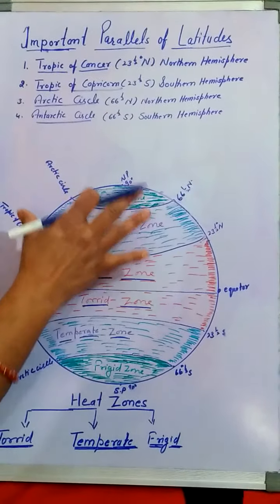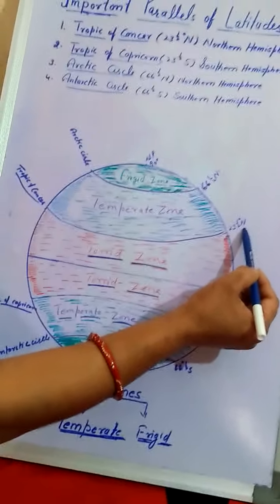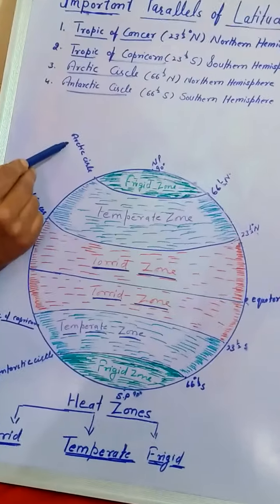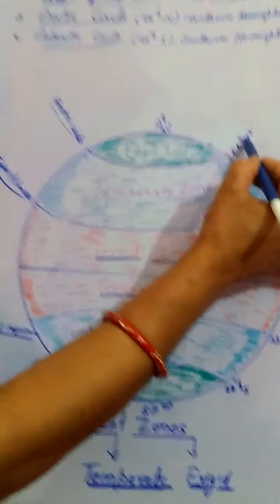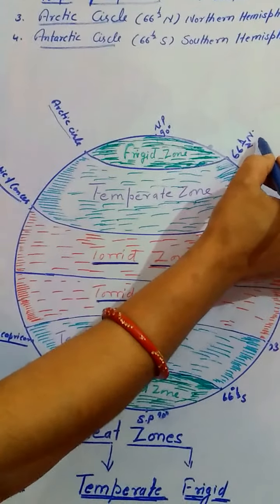In the northern hemisphere, this is the Tropic of Cancer and its value is 23.5 degrees north. This is the Arctic Circle and its value is 66.5 degrees north.